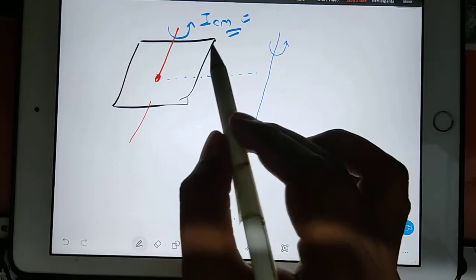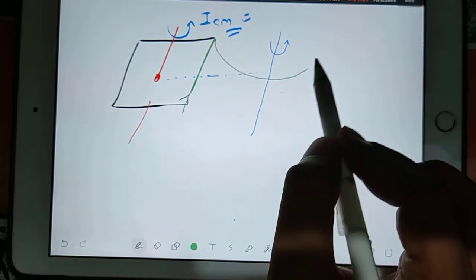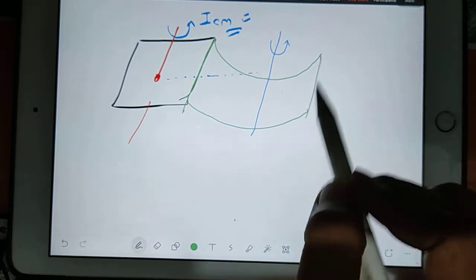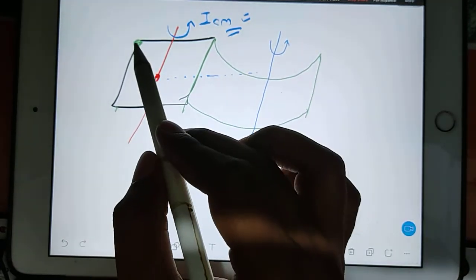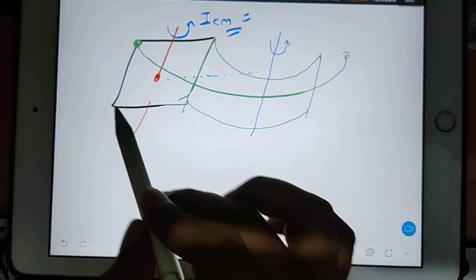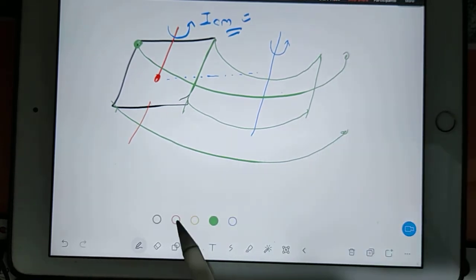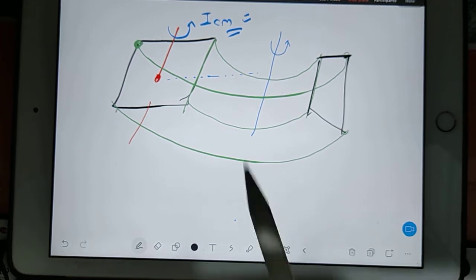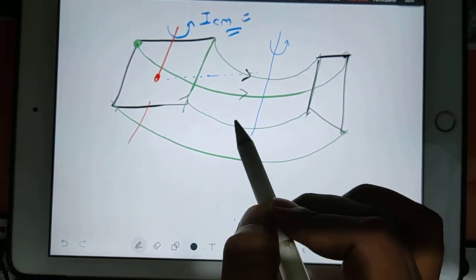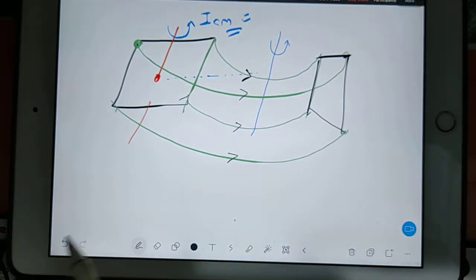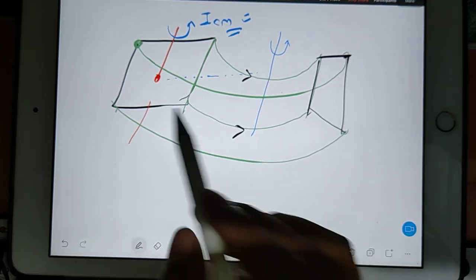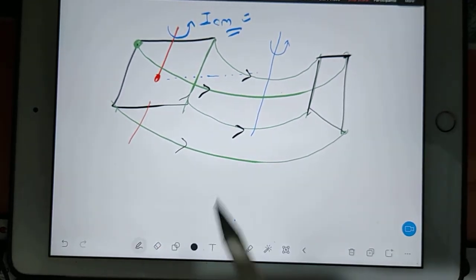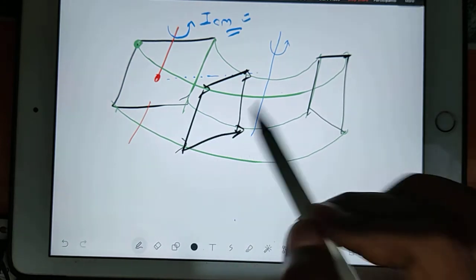It means this portion will rotate like this and this portion will follow like this, right? Like this your body is rotating.